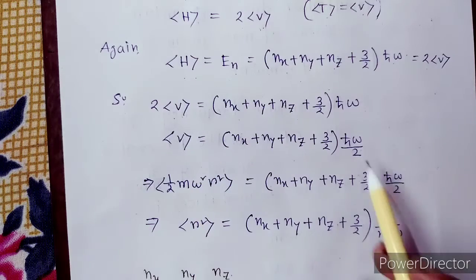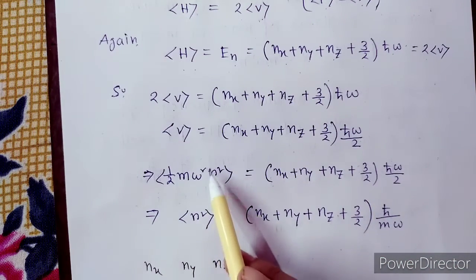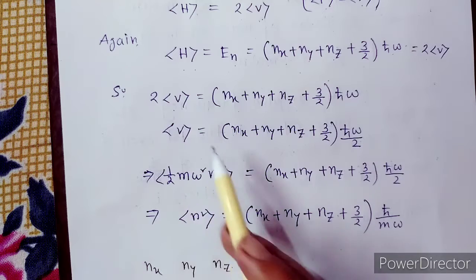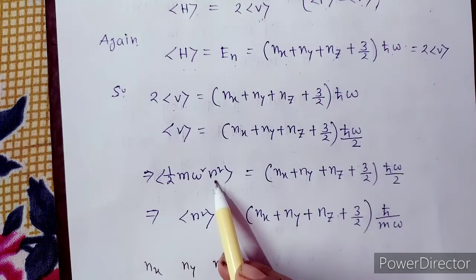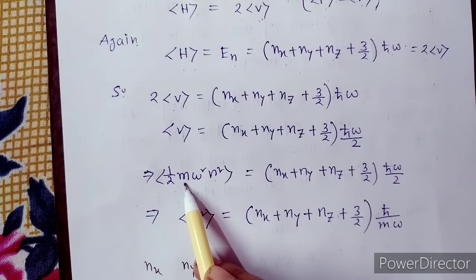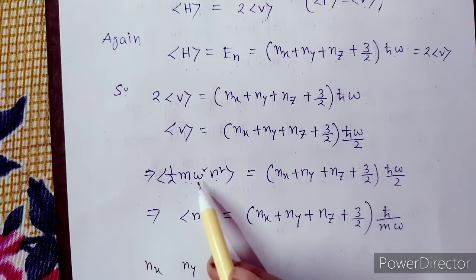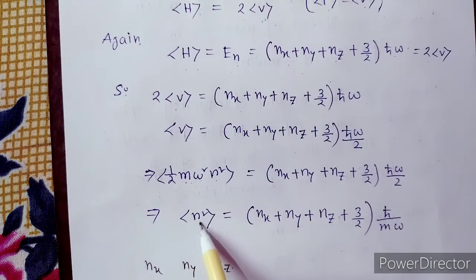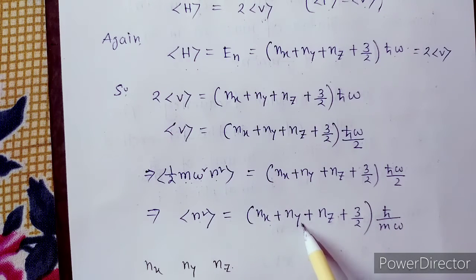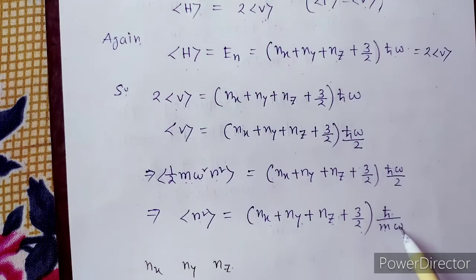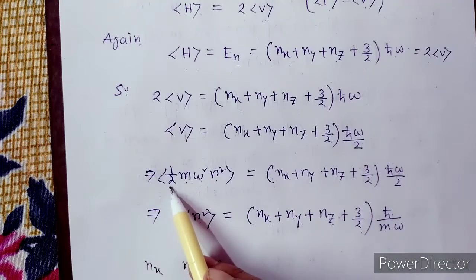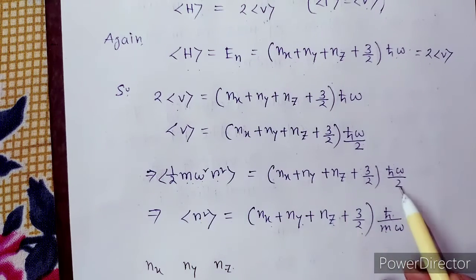Now this 2 is divided here. So now we replace V as half m omega square r square. Here m is the mass of the particle and omega is the angular frequency, so these are constants. So we can write r square average equals nx plus ny plus nz plus 3 by 2, times h cut by m omega, because this omega and this omega cancel out and these two cancel out. So h cut by m omega.